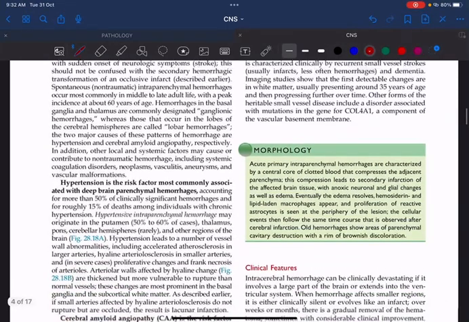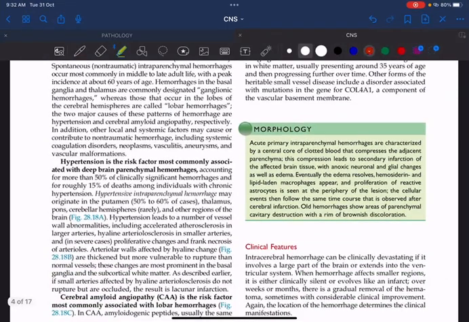Coming to the causative factors, remember the most important risk factor is hypertension. Hypertensive intraparenchymal hemorrhage: whenever you hear the word hypertension in the brain, the two areas where this hemorrhage occurs are nothing else but the putamen and the thalamus. Putamen 50 to 60%, then comes thalamus. Putamen is the area first to get affected in case of deep brain parenchymal hemorrhage.